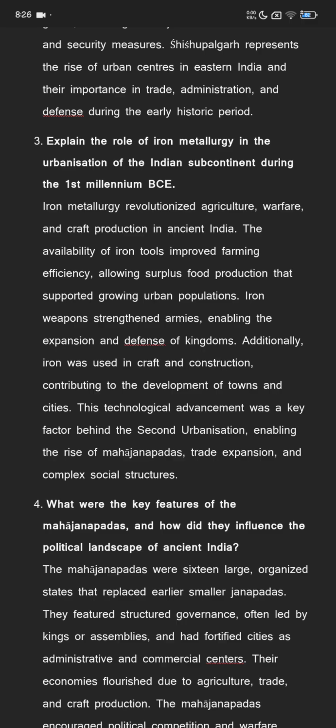Iron weapons strengthened armies, enabling the expansion and defense of kingdoms. Additionally, iron was used in craft and construction, contributing to the development of towns and cities. This technological advancement was a key factor behind the second urbanization, enabling the rise of Mahajanapadas, trade expansion, and complex social structures.